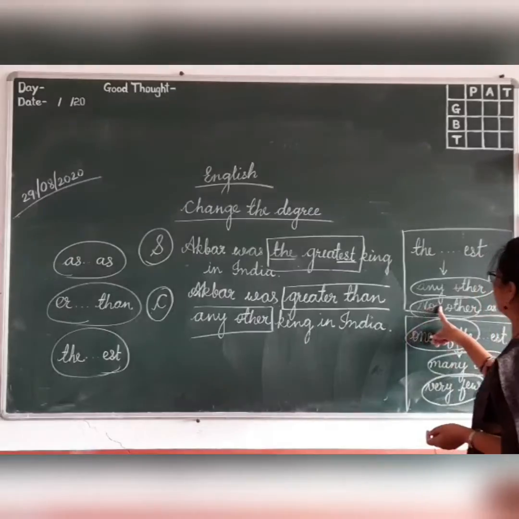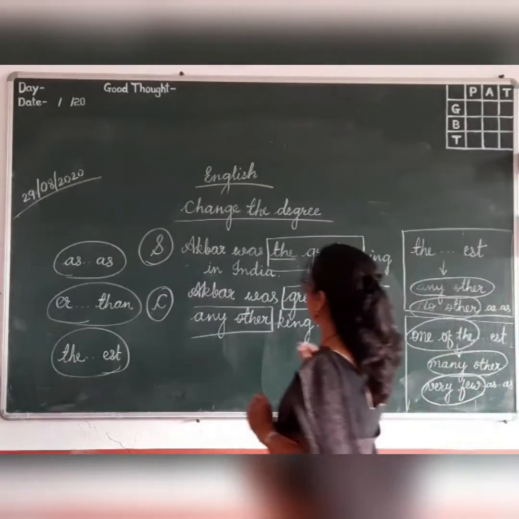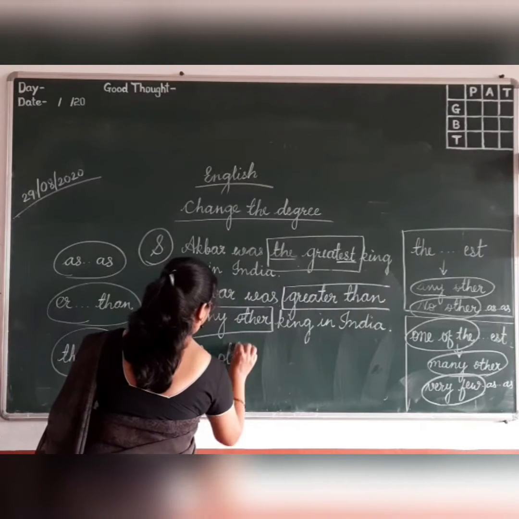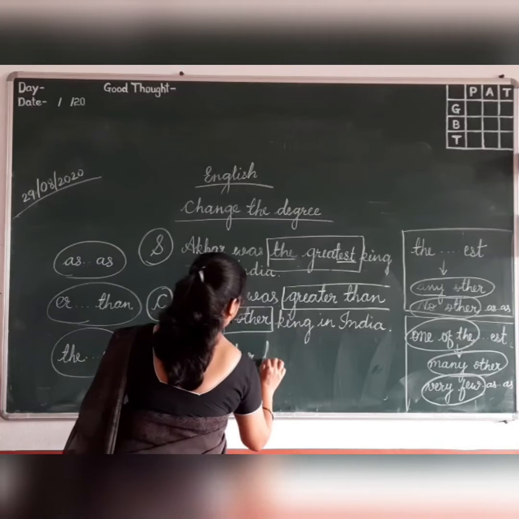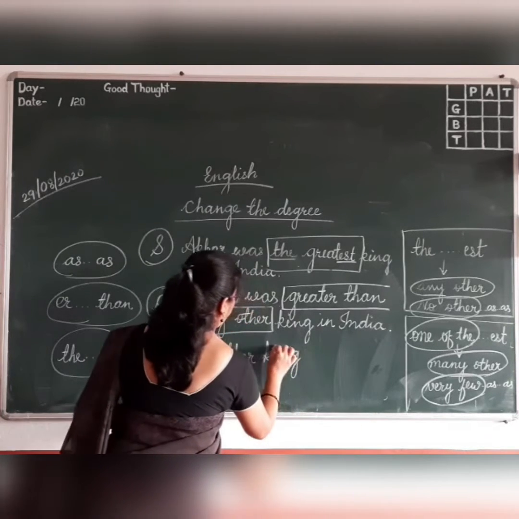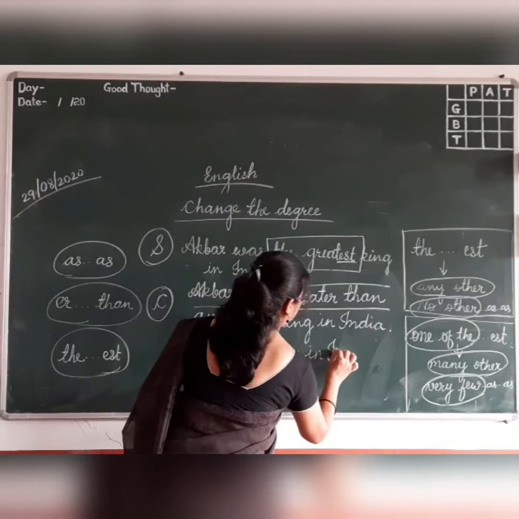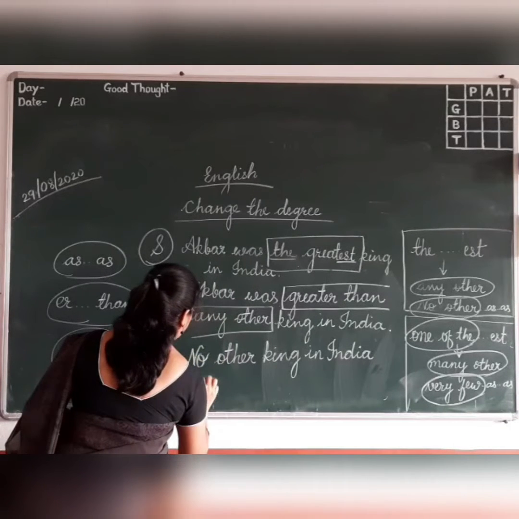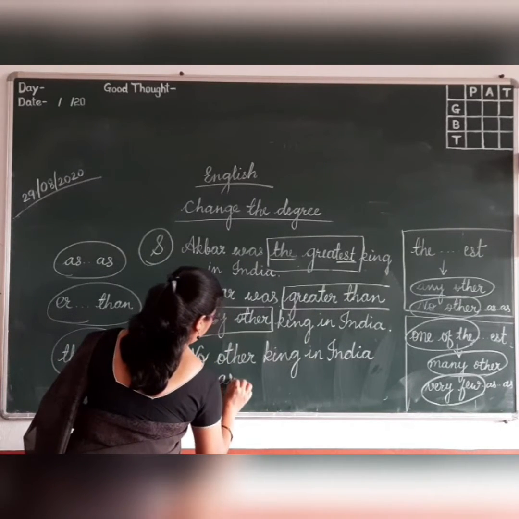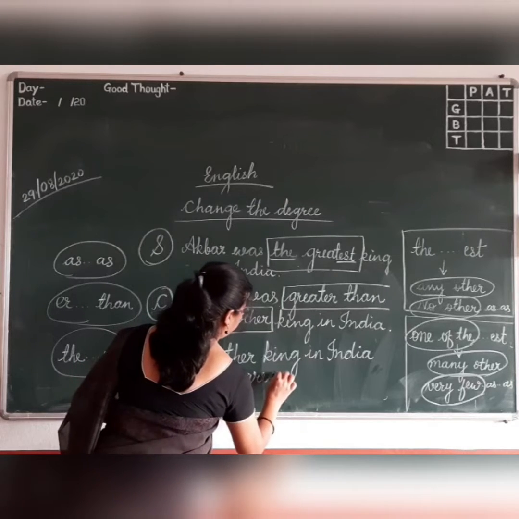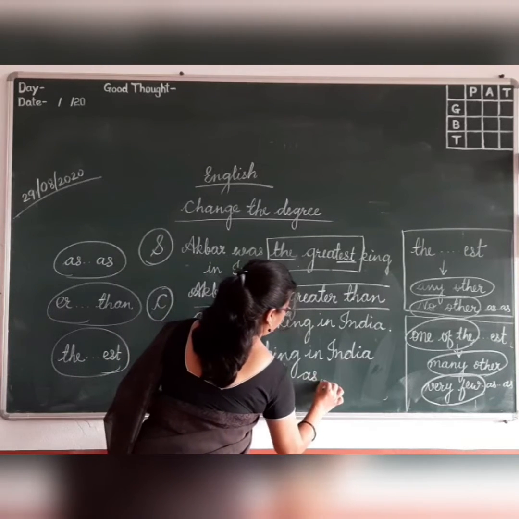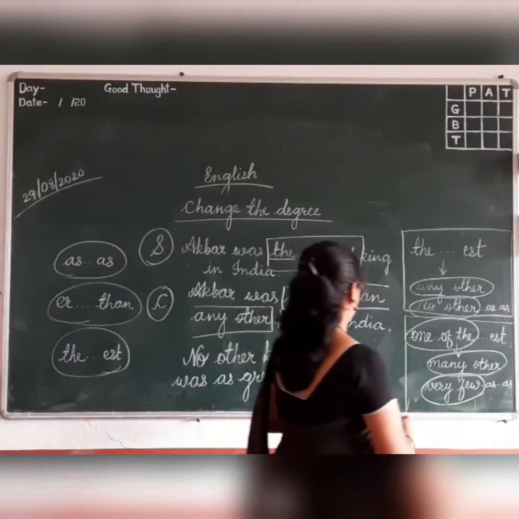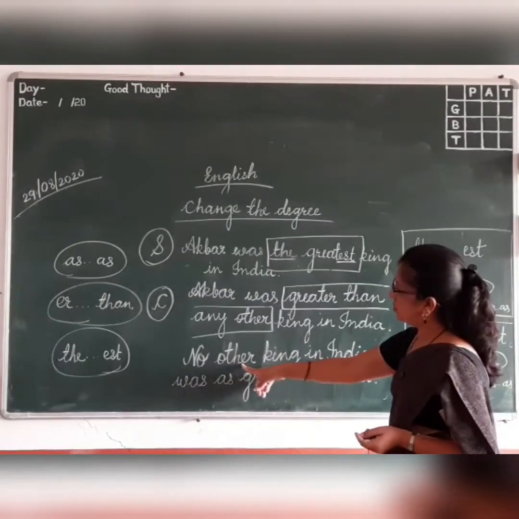Same way, positive degree, what you have to use? No other. How that will come? Same patch we have to change. No other king in India was, now positive form, great as Akbar. Got me? See here, in positive degree what will come?